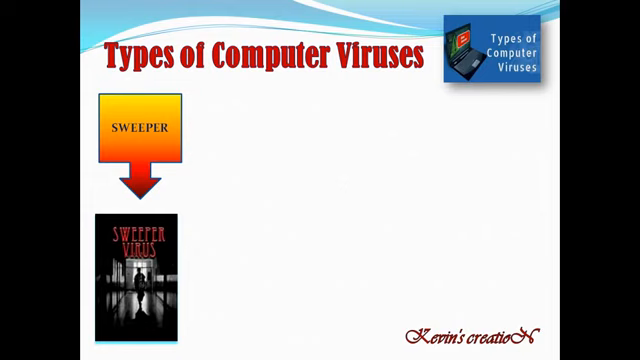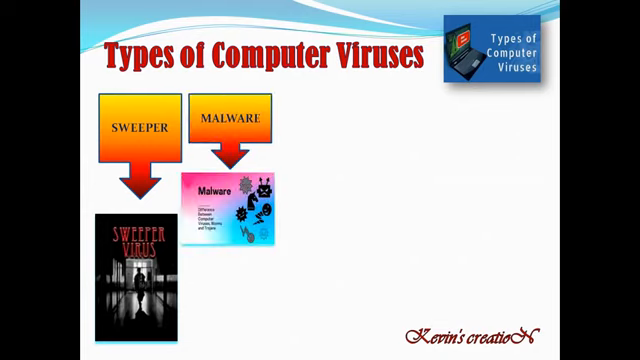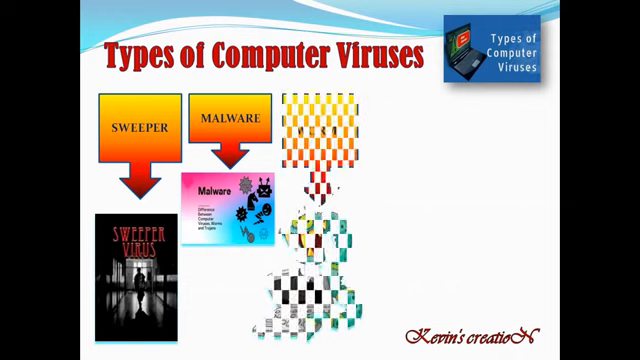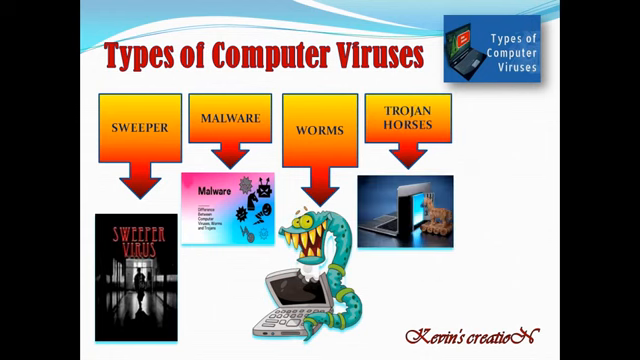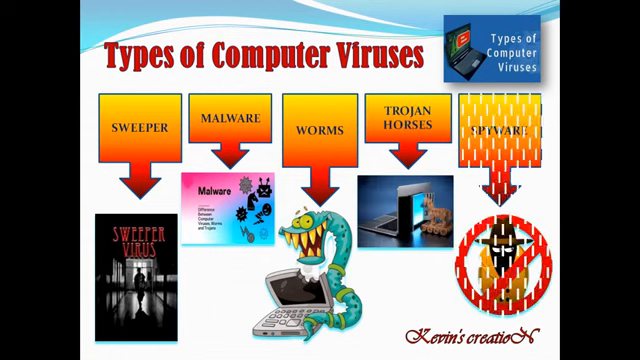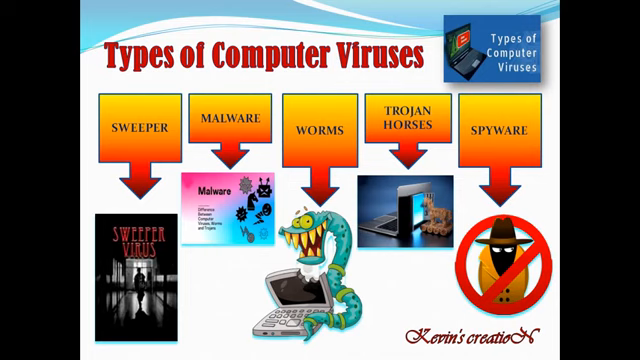So here in short we can see how many types of viruses there are. The first one here is sweeper virus. Next is malware. Then we have worms, Trojan horse viruses, and the last one is spyware. Now we'll be learning about all these viruses one by one in detail. The first one, the sweeper virus.